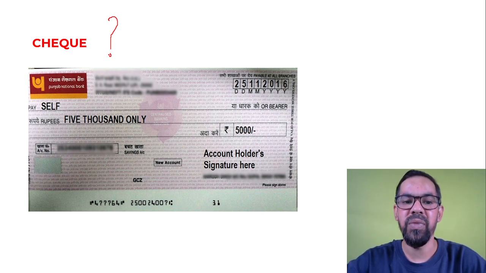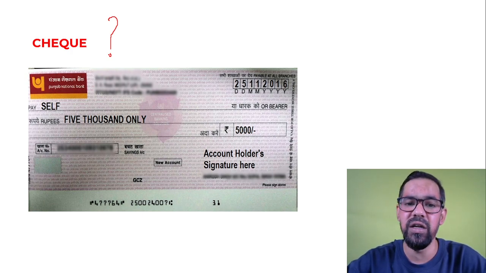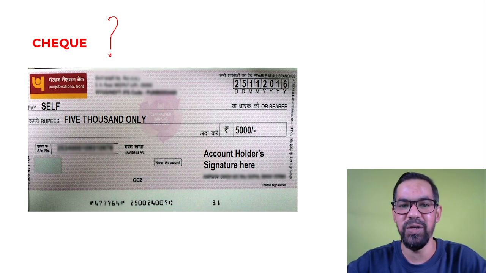Whenever any party issues this check, they cannot default against it. If any party defaults, there are legal provisions, known as dishonor of check, which is defined under Section 138 of the Negotiable Instruments Act.